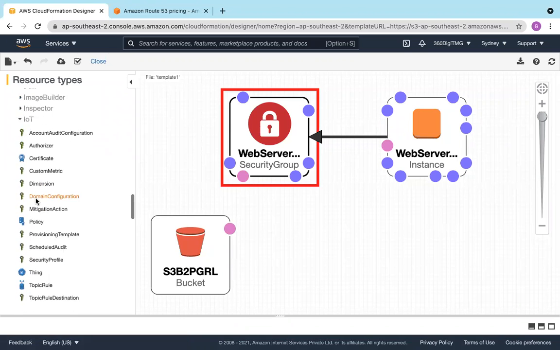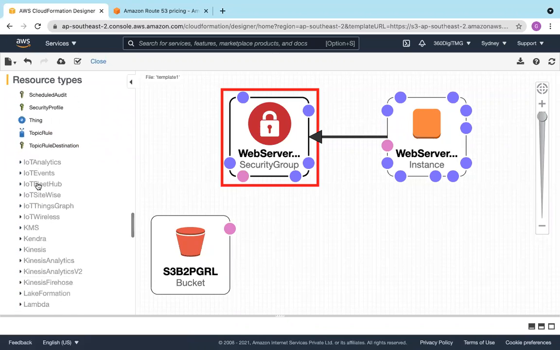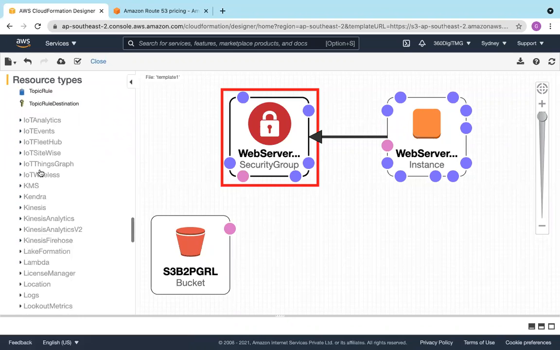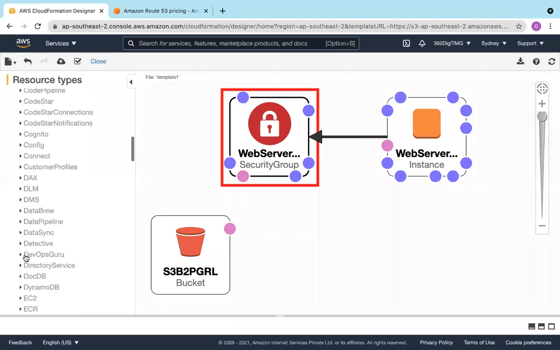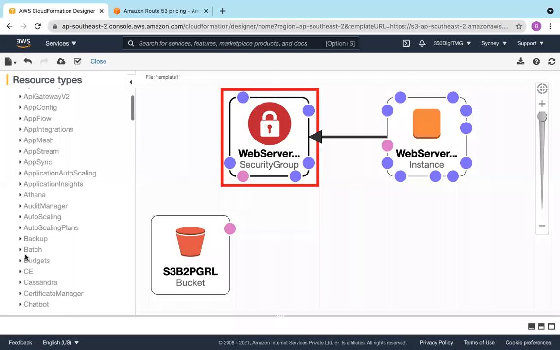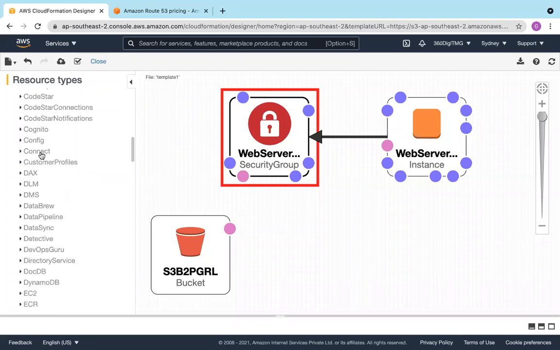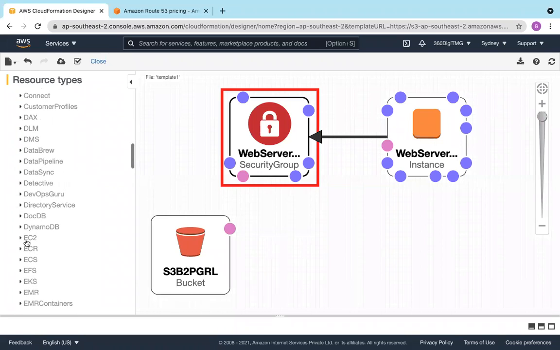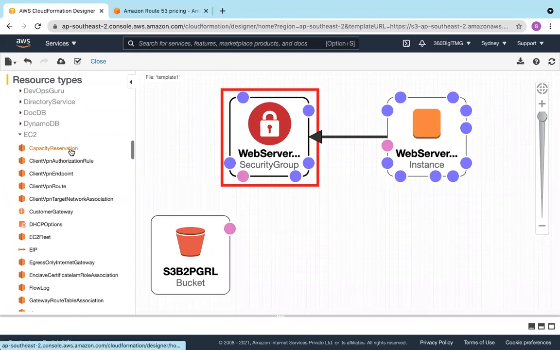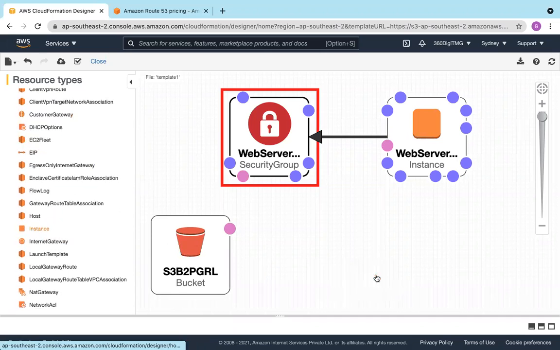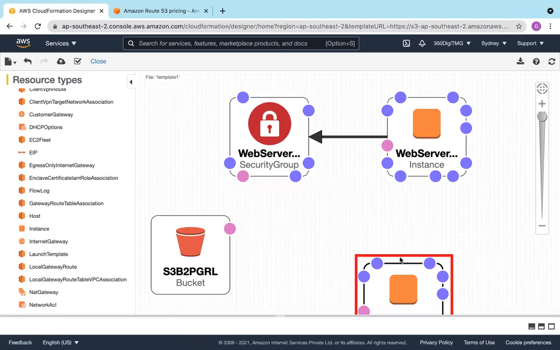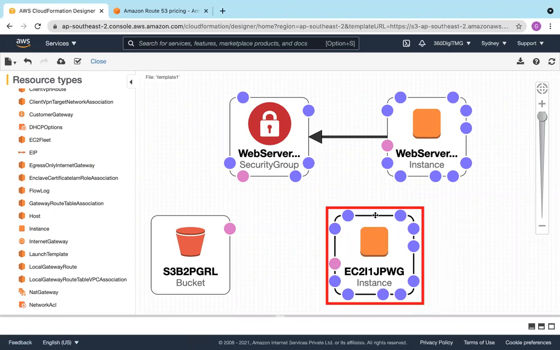Let us go to EC2. Let us say EC2, drag and drop EC2 here. What type of EC2 again? Instance.